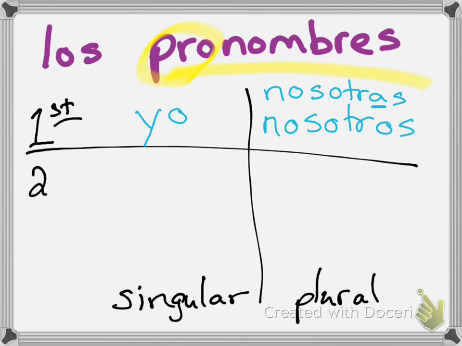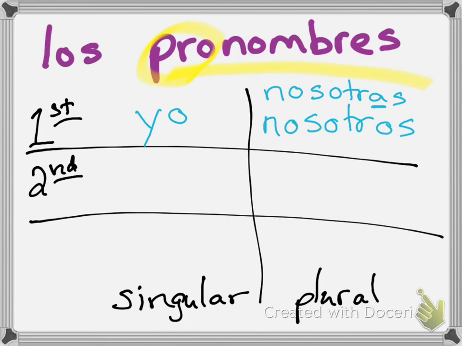Moving on to the second person. Now, second person, this is when you are talking directly to somebody else. So our second person is going to be tú. Now, this one can also be different. In some areas, they use vos, like in areas of Central and South America.